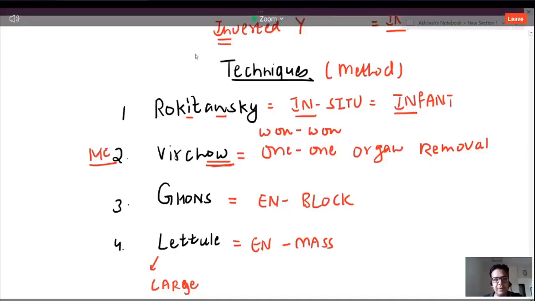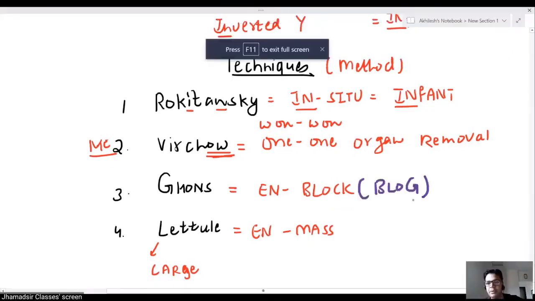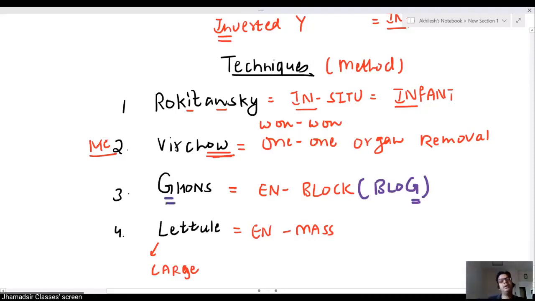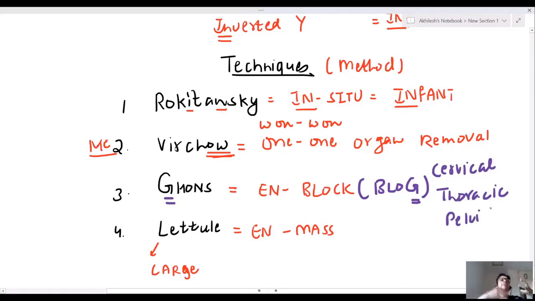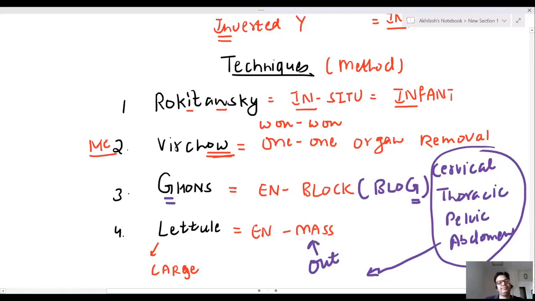Gons is a block method. How to remember? Block, B-L-O-C-K, G for Gons. What are the blocks? We are taking the cervical block out, thoracic block out, pelvic block out, means cervical organs different, abdominal organs different. These are the blocks taken out. This is known as Gons method. But sir, if we are taking all these out simultaneously, this is the en masse method, Letulle.